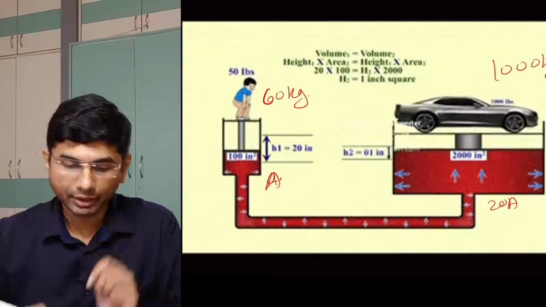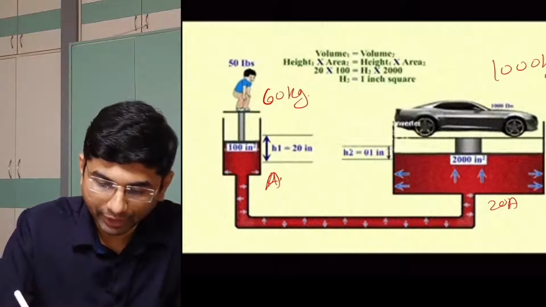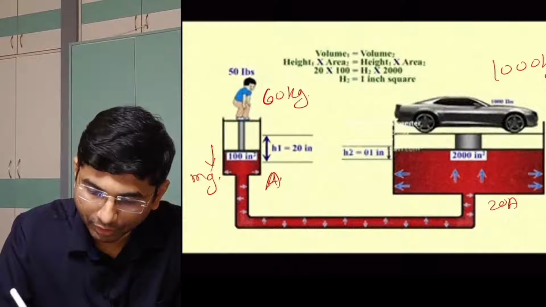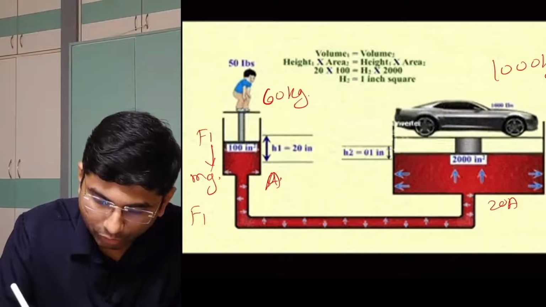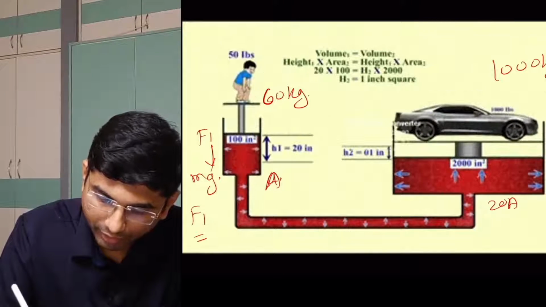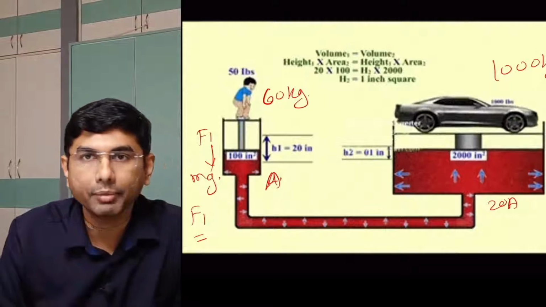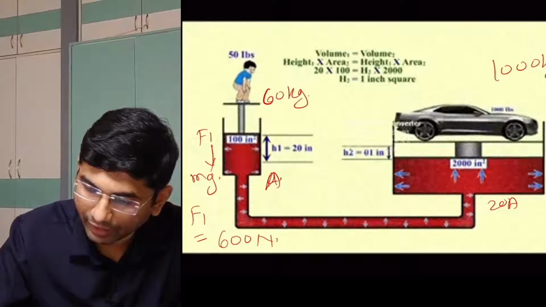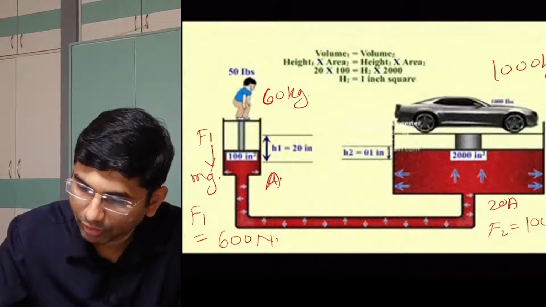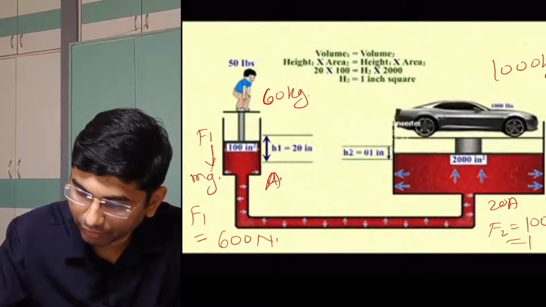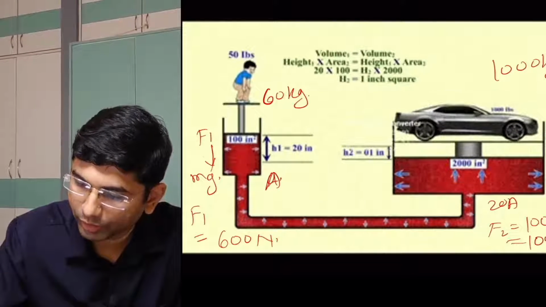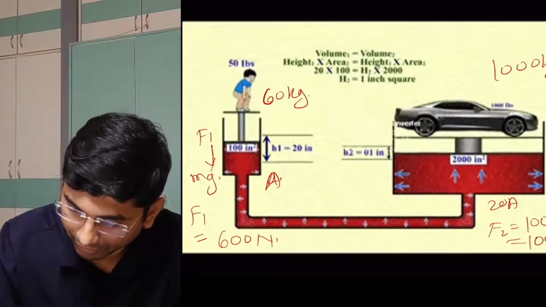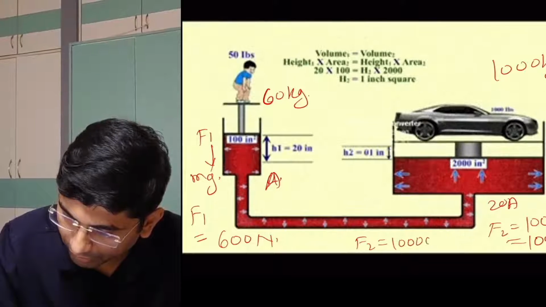Now because of this mass there is some force being exerted, mg, and here also there is a force, capital M into g. Now the force F1 is equal to how much? I am considering g equal to 10 meter per second square. It will be 600 Newton, and F2 will be 10,000 Newton. I'll write it here: F2 is equal to 10,000 Newton.